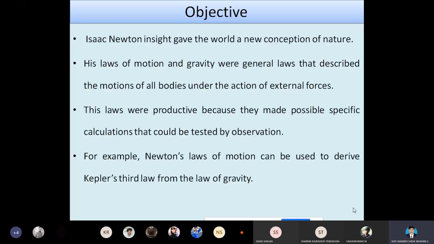First is the objective. Isaac Newton's insight gave the world a new concept of nature. So we are studying a new concept which describes the gravitational force of attraction between the bodies in the universe.